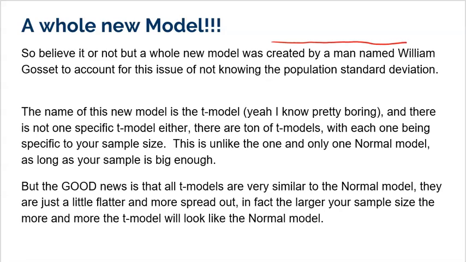Imagine if we were to take the normal model and sat on top of it. What would happen is the middle would flatten out, it would squeeze down, and that would cause the tails to kind of flare up. So a T model, and again, my drawing skills are terrible, but a T model is really very similar to a normal model. It's still symmetric. It's still got a tail to the left. It's still got a tail to the right, but it's flatter, meaning that those tails are wider.